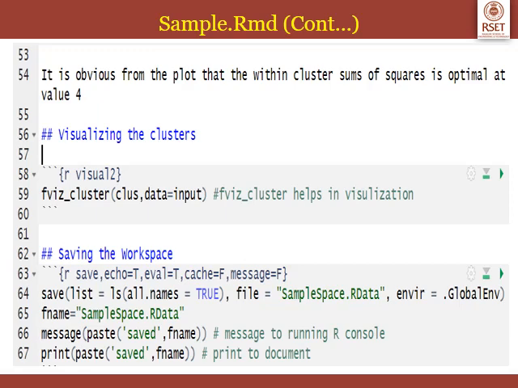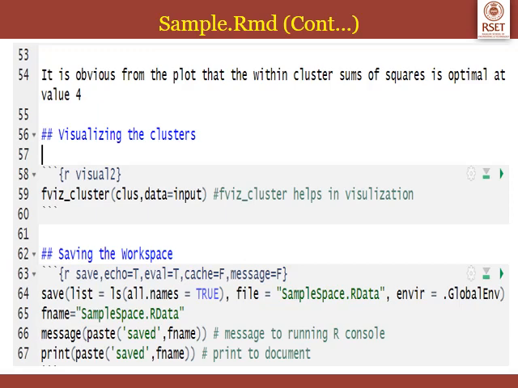So in line 63 I am starting an R code chunk called save, and you can see 4 options there. Echo equal to true, it will be set by default. That value will be true even if you don't write anything. That means that the code that you are entering within this R code chunk should be echoed, should also be printed in the output document. Eval equal to true means it should be evaluated and the output should be printed in the .html file.